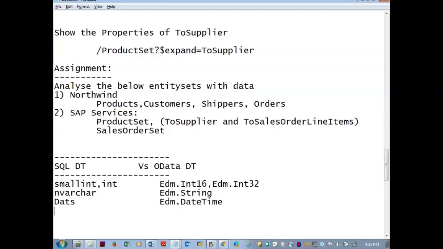Date time: Edm.DateTime. Bit: Edm.Boolean. Decimal: Edm.Decimal.